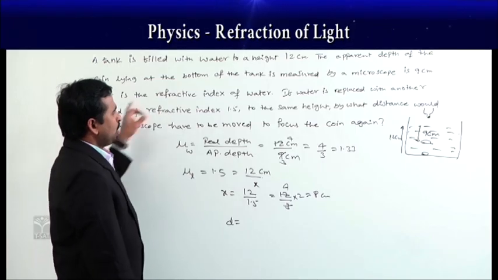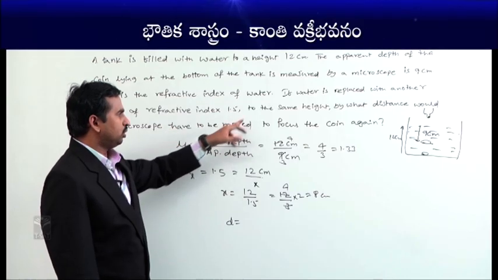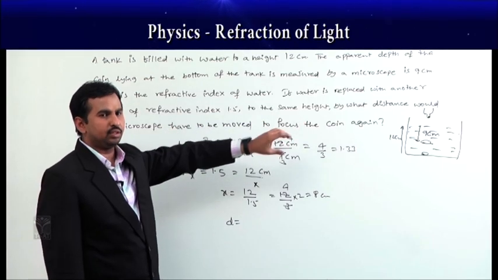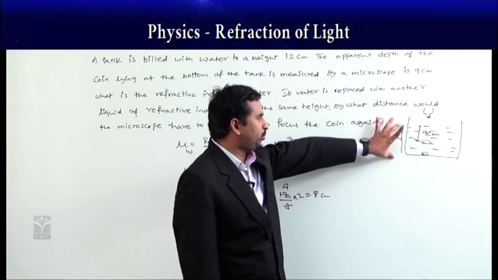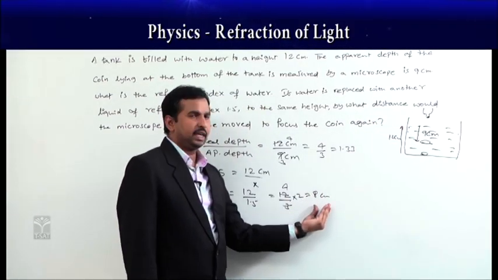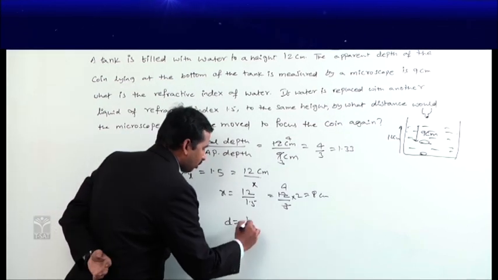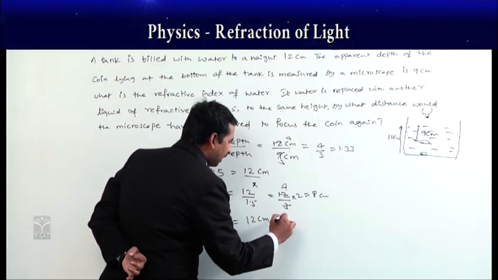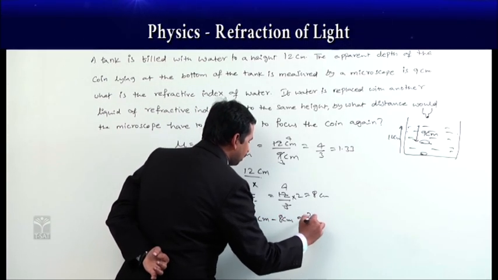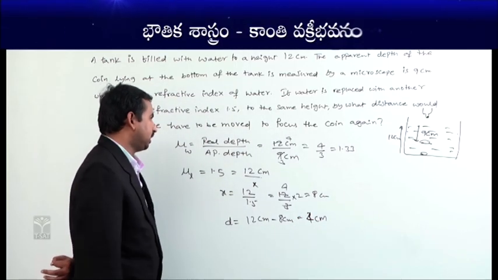So this is what they are asking: by what distance would the microscope have to be moved to focus the coin again? It means that instead of the original depth of 12 centimeters, the coin appears to be at 8 centimeters, so we have to adjust the distance. The original is 12 centimeters, but it appears to be raised to 8 centimeters. Then how much is the normal shift required? It is 4 centimeters.